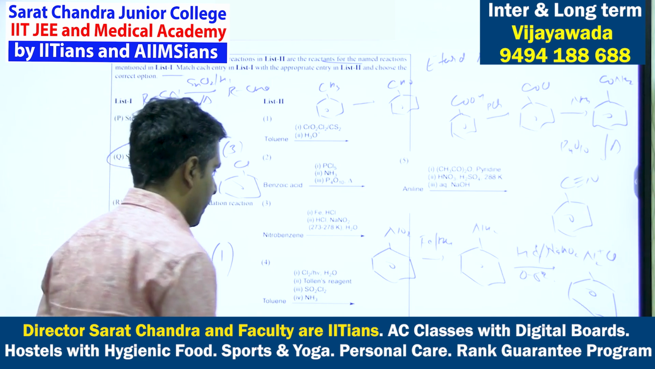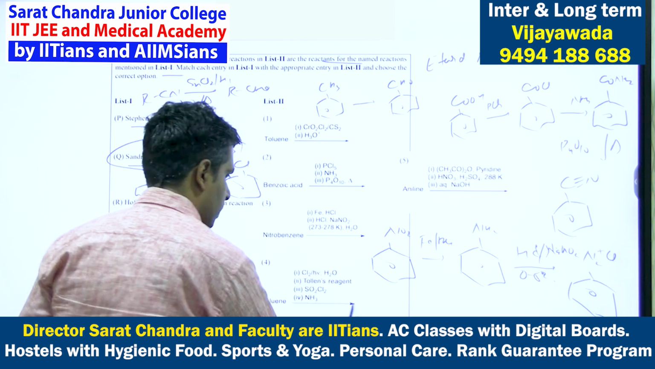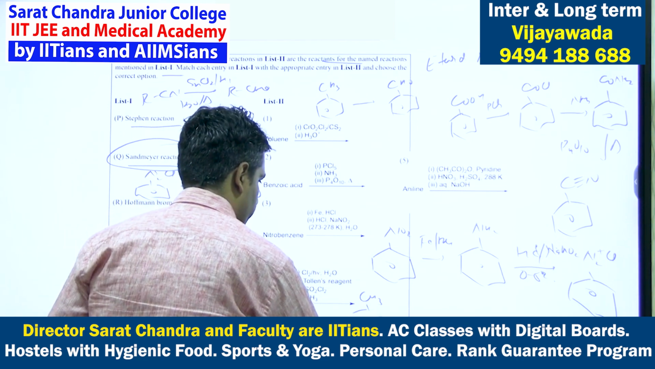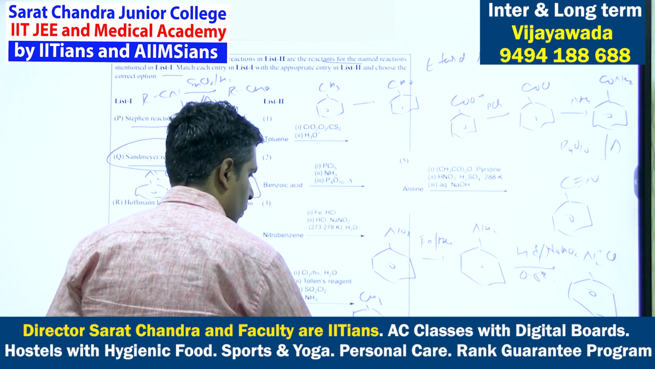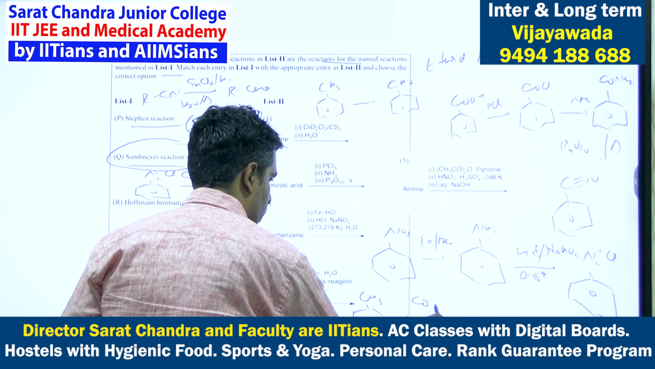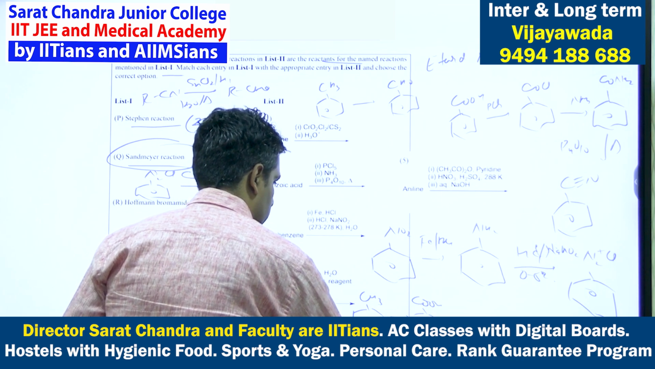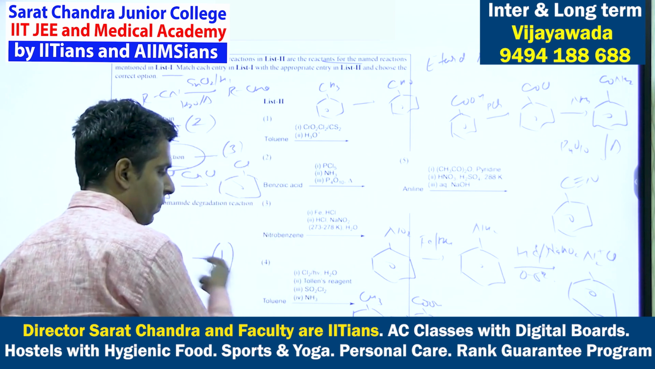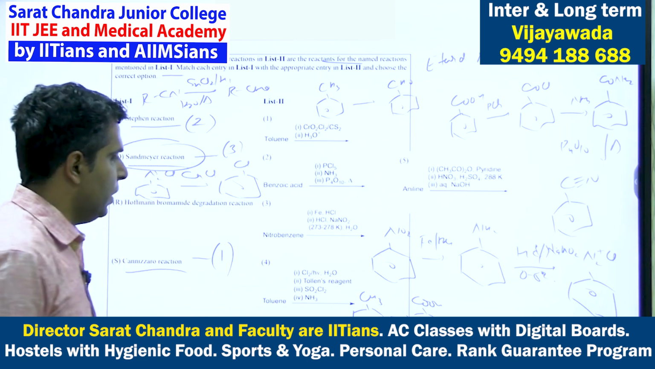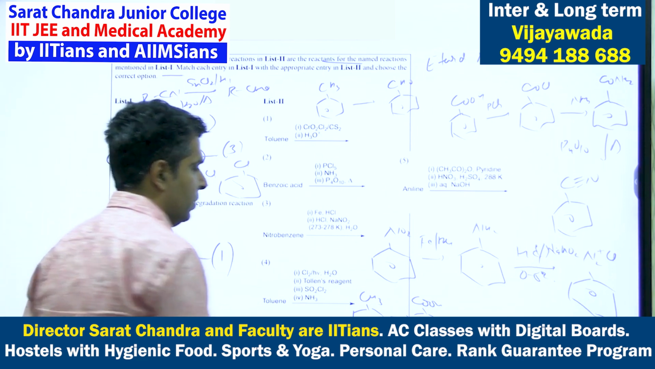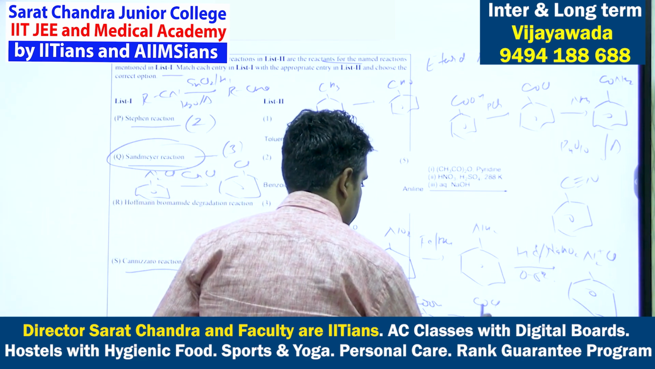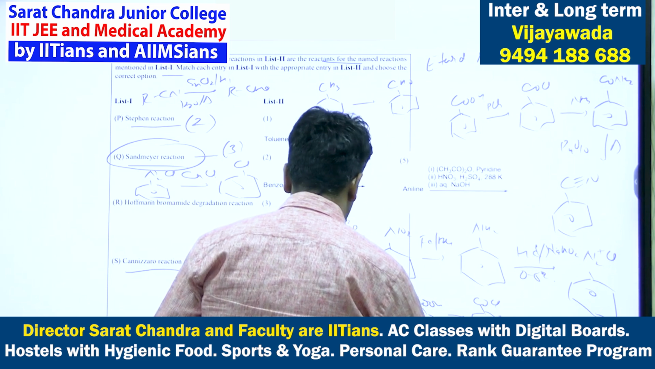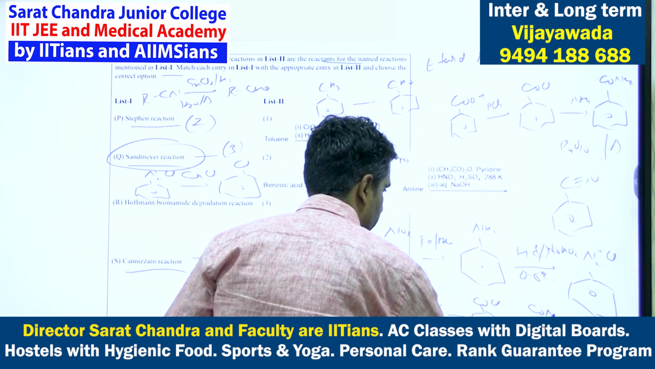Toluene. So toluene with chlorination, then Tollens reagent will give me carboxylic acid. Toluene will first form aldehyde that will be oxidized to carboxylic acid by Tollens reagent. Then acid chloride will be formed with SOCl2, and with ammonia, amide will be formed.